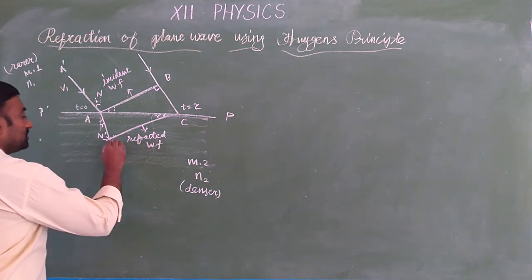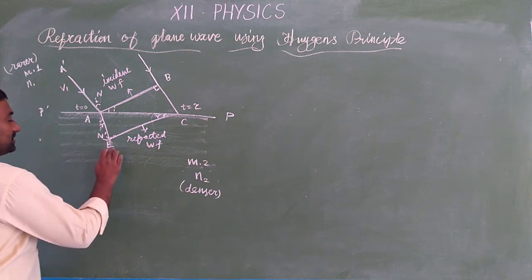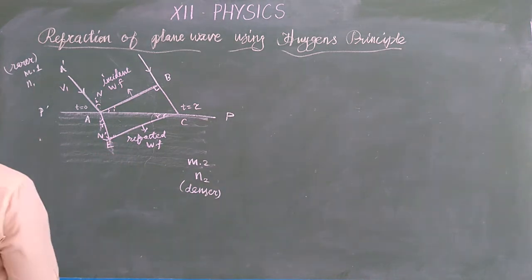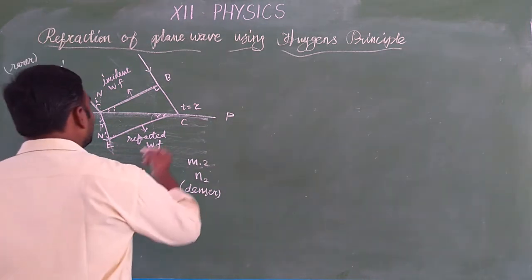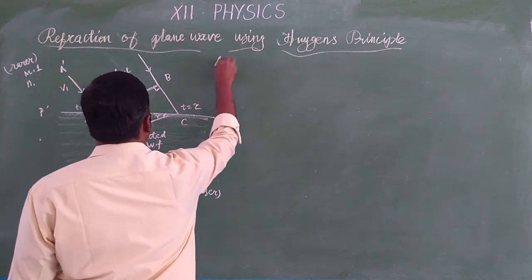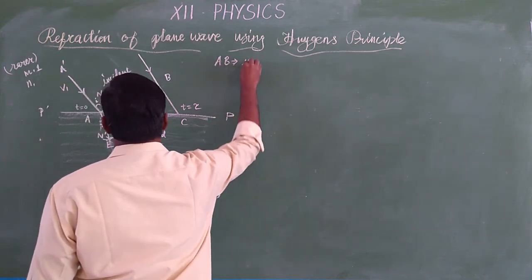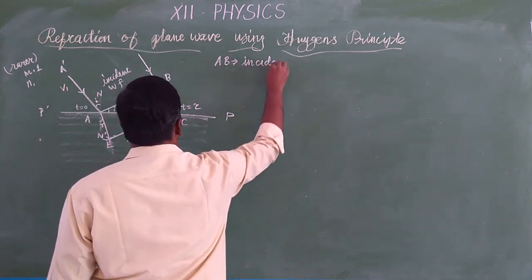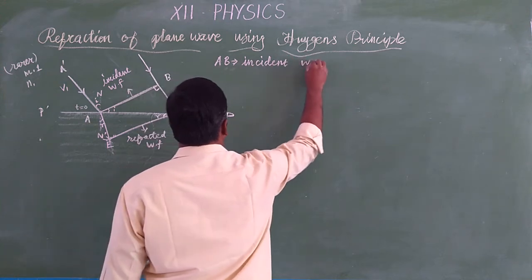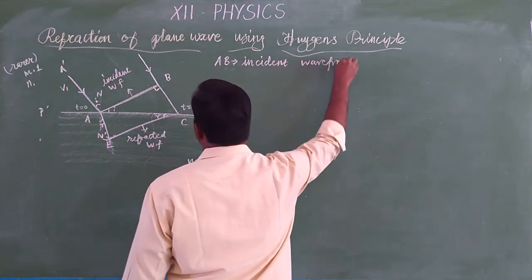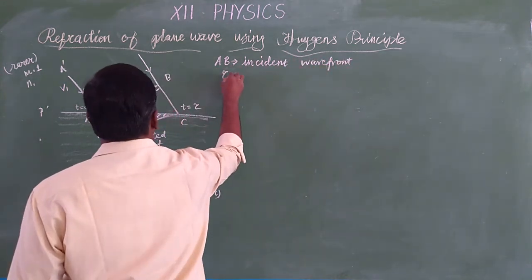Okay. So this is a point E we consider. Okay. Now, we'll take and write here. What is AB? AB is the incident wavefront, and tau is the time taken.